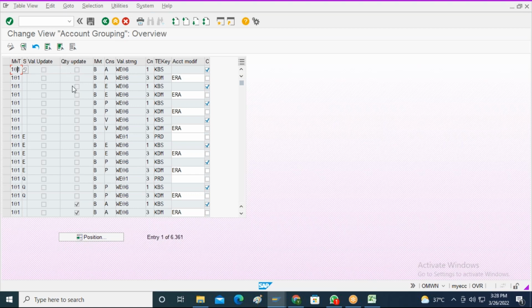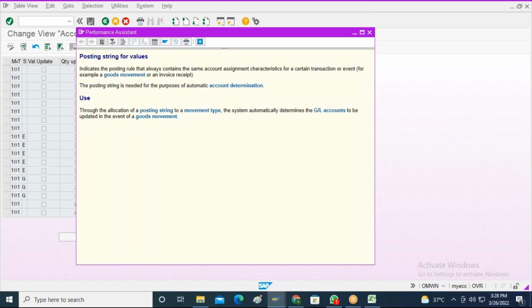For the value update and quantity update combination, there is a valuation string. What is a valuation string? You see over here: it indicates the posting rule that always contains the same account assignment characteristics for a certain transaction or event, for example, goods movement or invoice receipt.